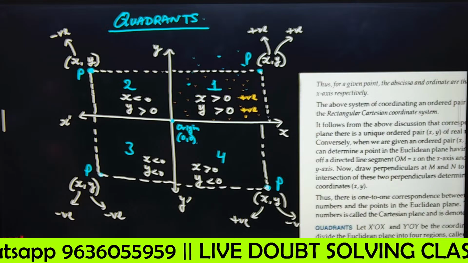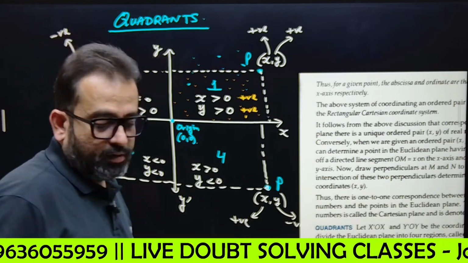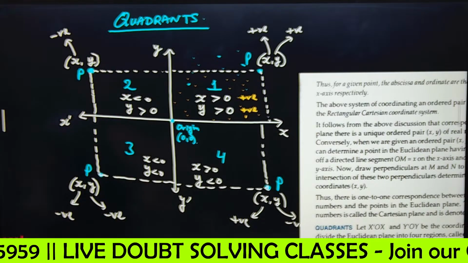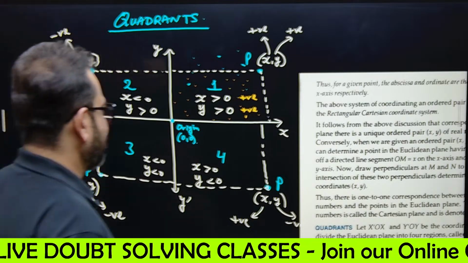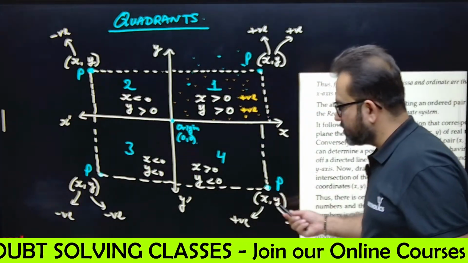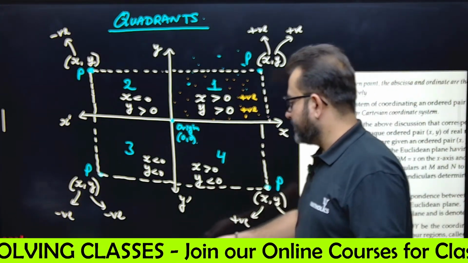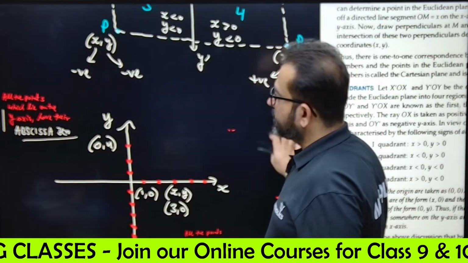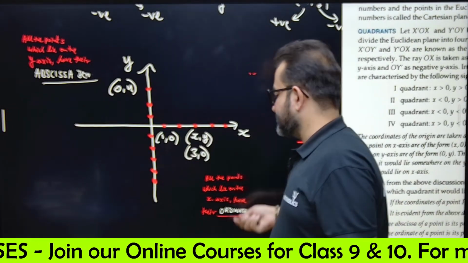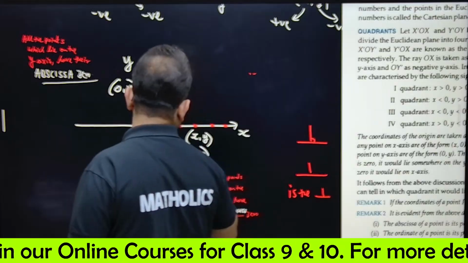Done. Okay, let's move forward. So this was the basic idea for coordinate geometry: what are coordinates and all that. Always we have to write x comma y, first the x coordinate, then the y coordinate. Next thing is all the points which are on the x-axis. See properly, all the points which are on the x-axis.